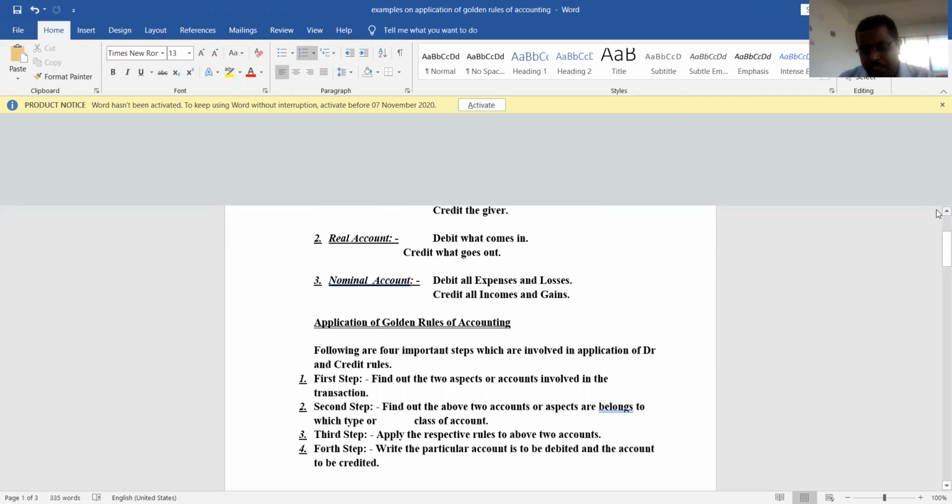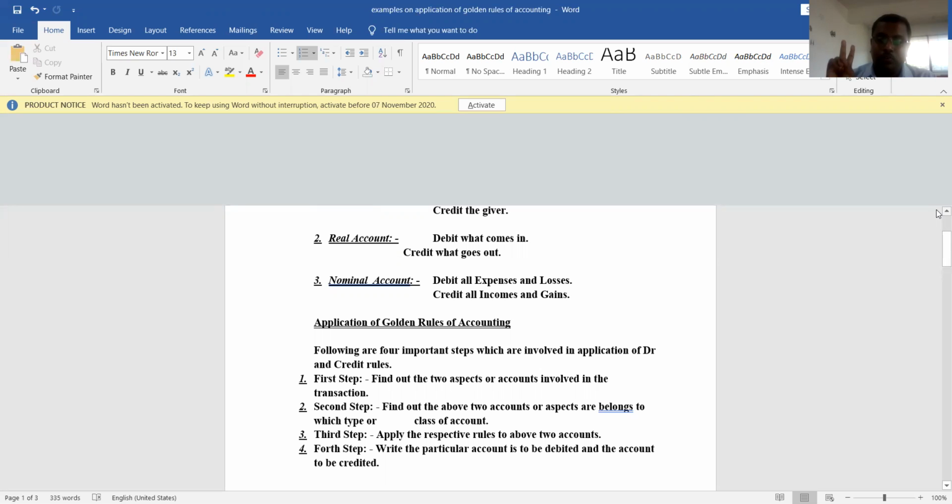As I told you, we need to follow around 3 to 4 important steps in order to apply these golden rules of accounting. Which are those steps? First step is we need to find out the two accounts or aspects that are involved in the business transaction. Then afterwards, we need to find out which category those two accounts belong to, whether personal account, real account or nominal account. Both accounts may belong to the same category, or one account may belong to one category and the other account to another category.